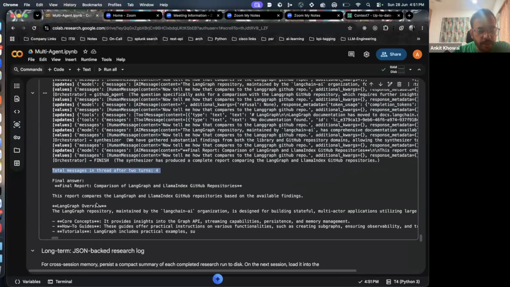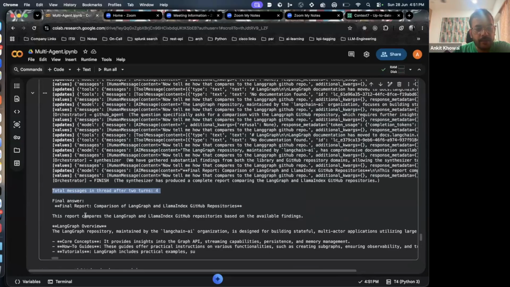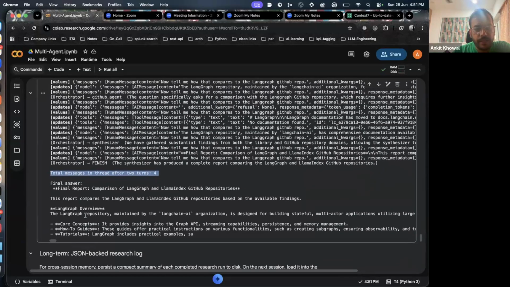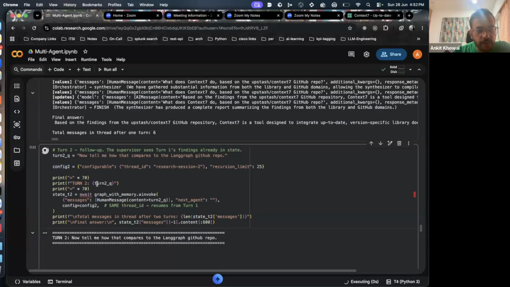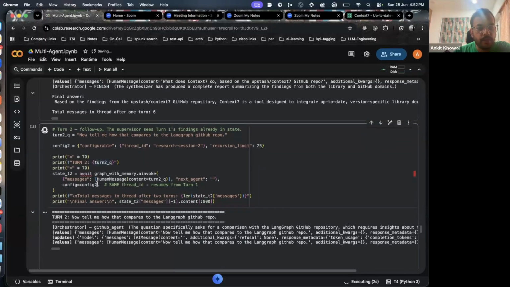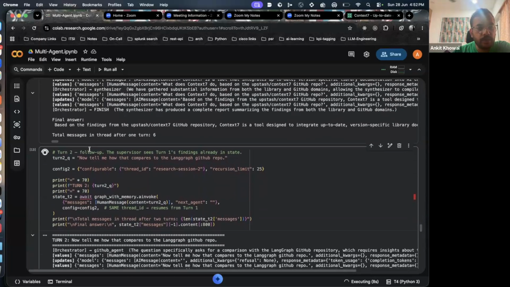Okay, I don't know, maybe it went a little wrong over here. It compared LangGraph and LlamaIndex, while it should have compared Context 7 and this. I don't know. Let's try one more time to see. LLM responses are non-deterministic, so I'm just trying my luck. But basically, you understand the concept, right?